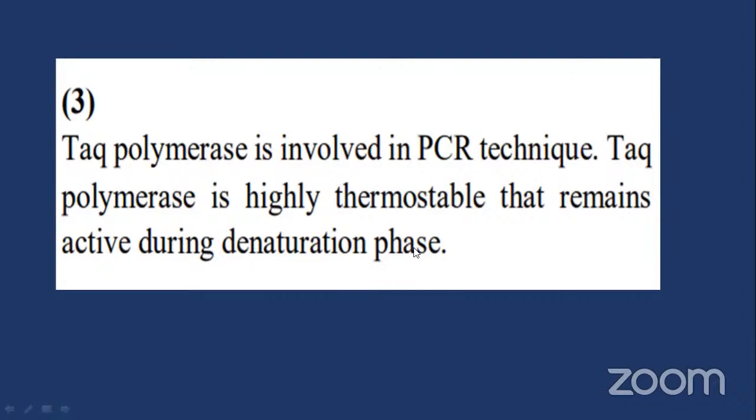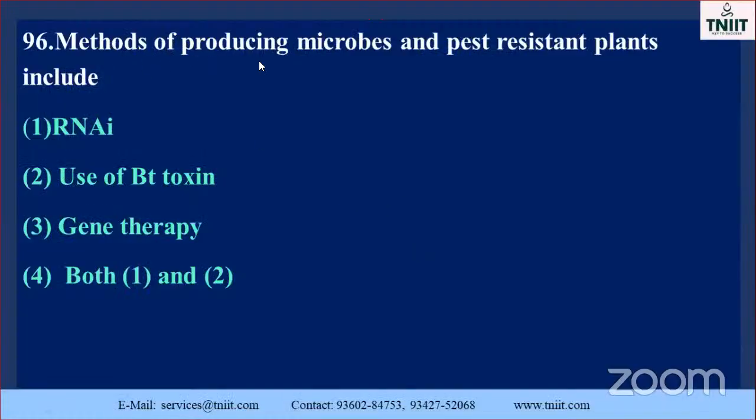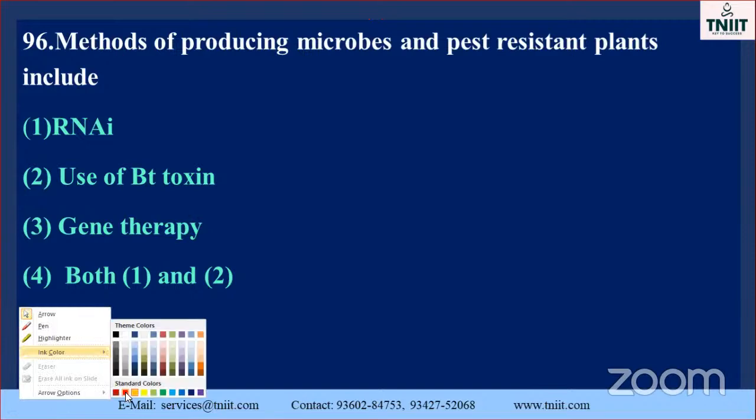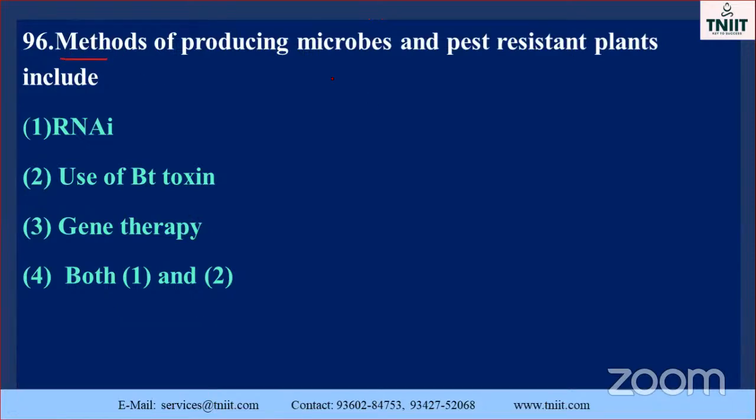Okay, go to the next one. Methods of producing microbe and pest resistant plants. This is the key point. Which method are we using? Microbes and pest resistant plants included.